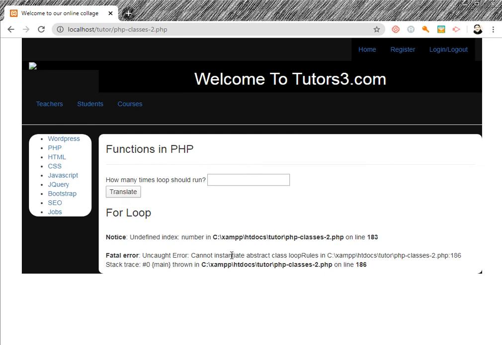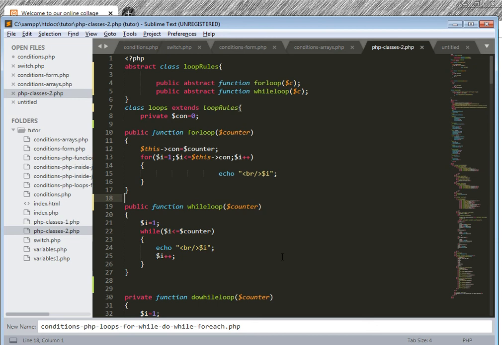This is not an ordinary class, this is an abstract class. Similar to the interface, for multiple inheritance, this is used, and this is called inheritance. Extends means inherit: inherit all the rules here, all the functions here, all the data here, and implement inside it. So this was all about classes. From the next lecture we will develop a profile system using object-oriented programming. So remember this, it is very important. Okay, thank you.